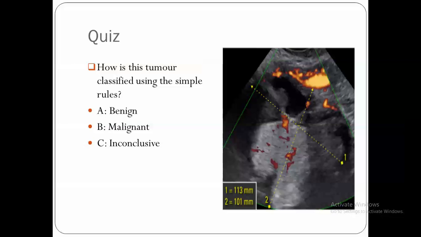Is it inconclusive? And when we describe it, we will say, for example, B1, B2, or B1, B2, and M1, M2. It can include two systems. Whenever it includes both, it will be inconclusive. So the quiz is how you will describe this tumor according to the simple rules. Thank you.